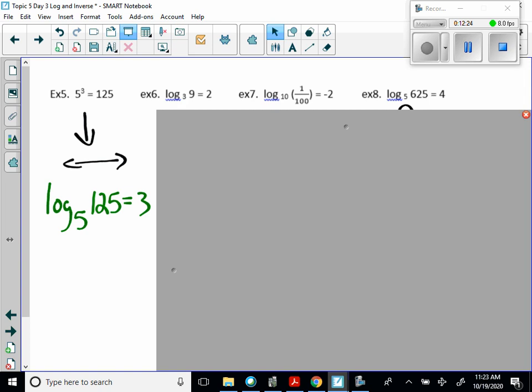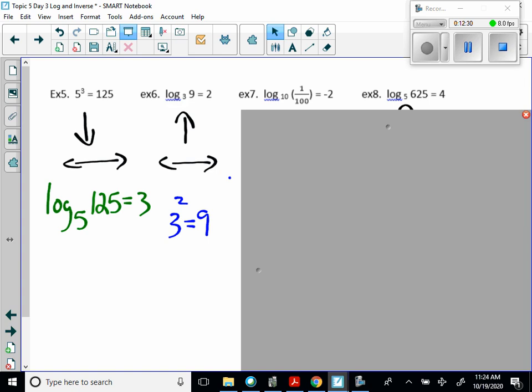In example 6, we have been given a logarithm. We want to rewrite it as exponential, so we do an up switch. So that's going to be 3 squared is equal to 9.